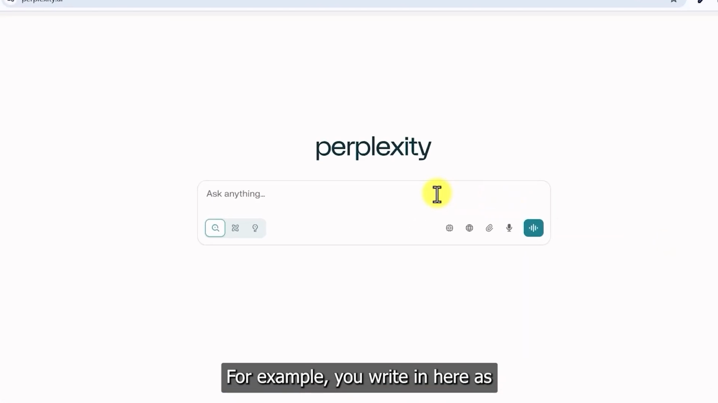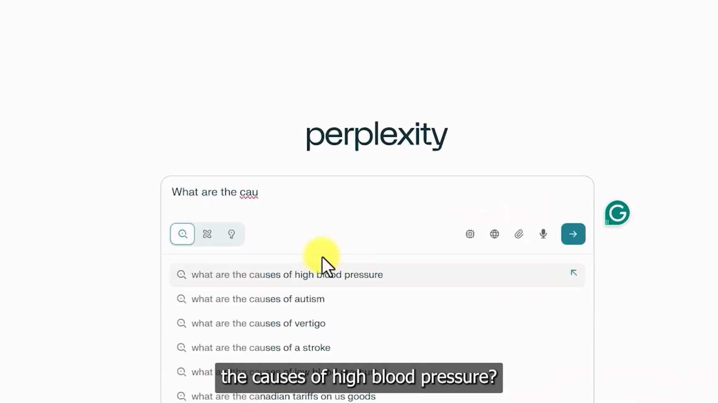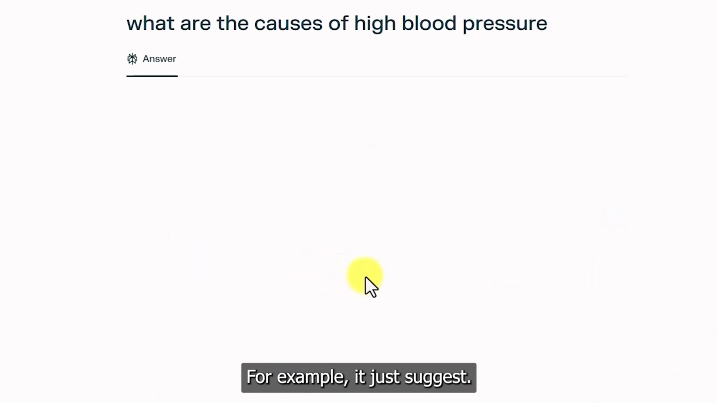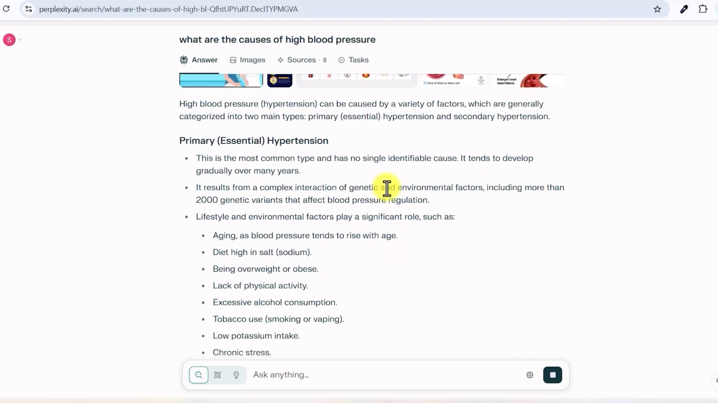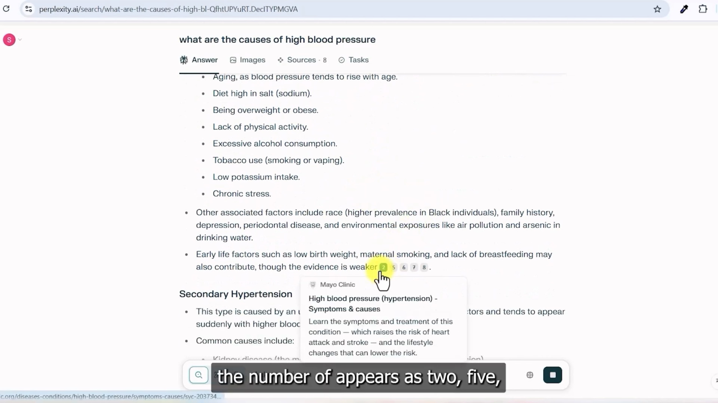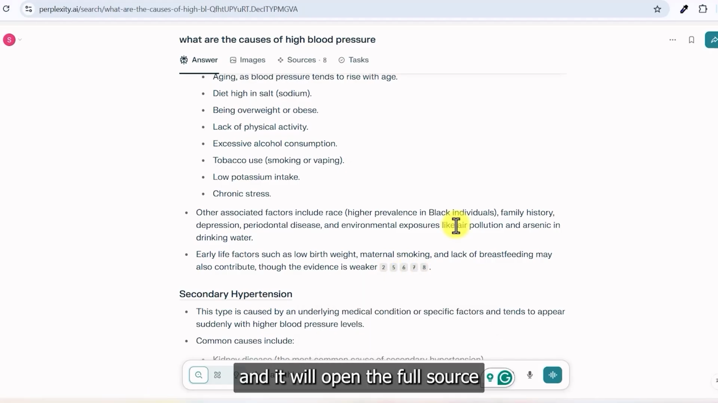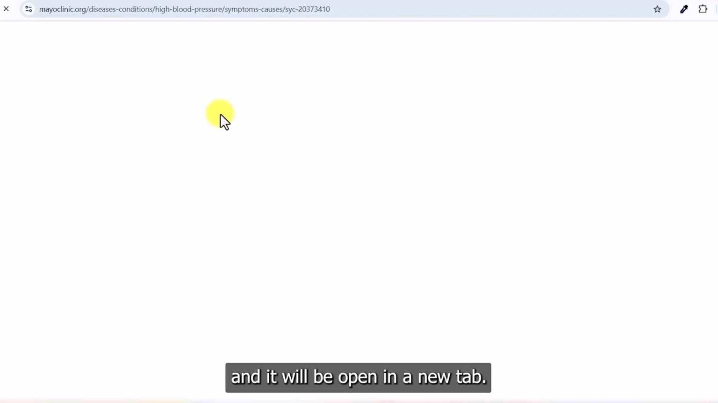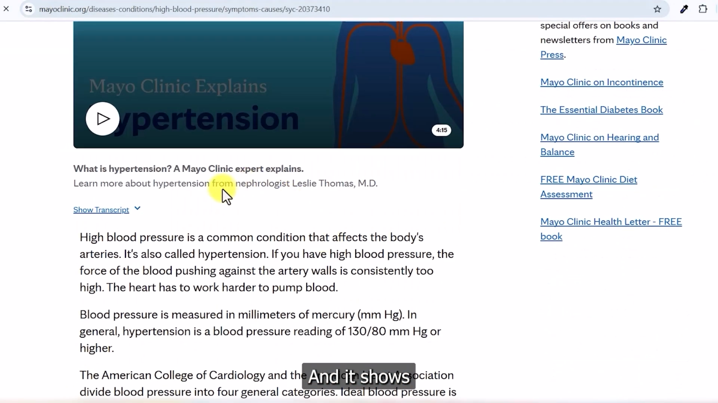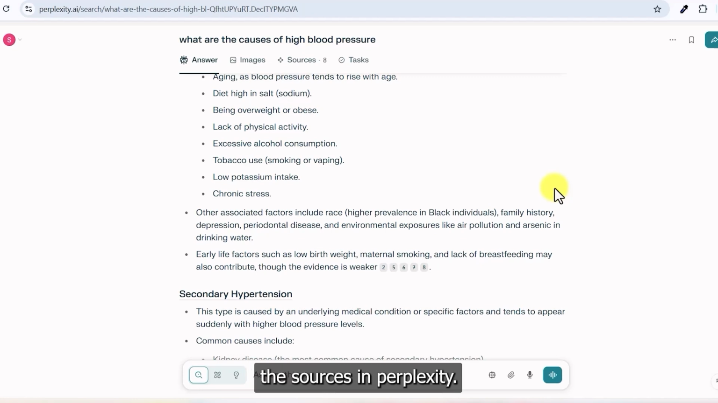For example, you write in here, what are the causes of high blood pressure? Here you can see the numbers appear as 2, 5, 6 and 8. So click it and it will open the full source in a new tab. For example, you hover over number 2 and it shows that this comes from Mayo Clinic, so you can click on that and it will open in a new tab and show where it took that from. So this is how you can get the sources in Perplexity.